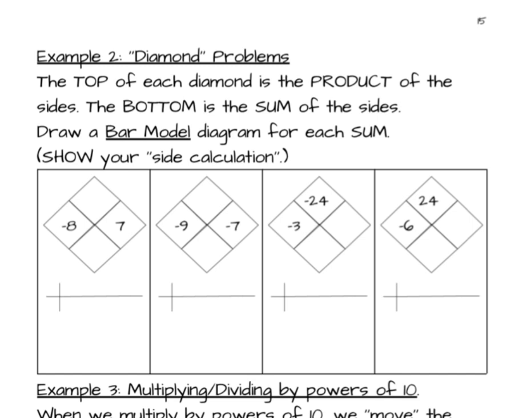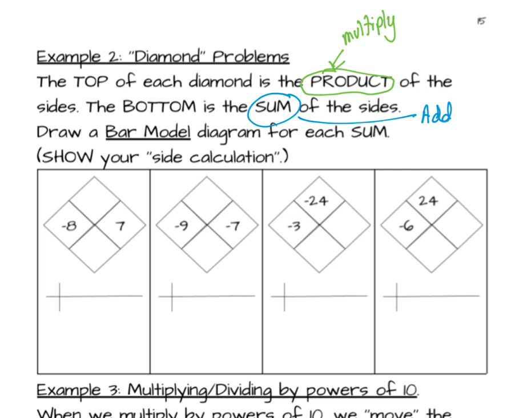All right, so we can practice multiplication, division, and addition using something called diamond problems that we've seen already this week. So the top of each diamond is the product of the sides. And let's draw an arrow. Circle the word product, draw an arrow. The product is the result when we multiply. And the bottom is the sum. Circle the word sum and draw a little line. The sum is the result when we add.